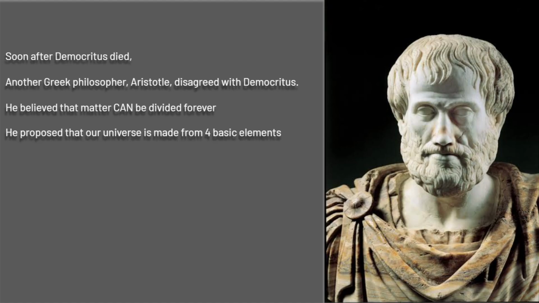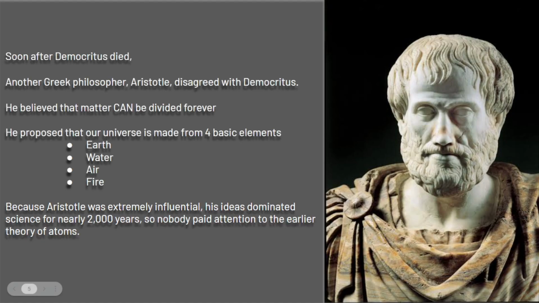He said elements can be divided forever. Our universe is made of four basic continuous elements: earth, water, air, and fire. Every single year I jokingly say to my students that he's the original Avatar, right? Because Avatar has all four elements.